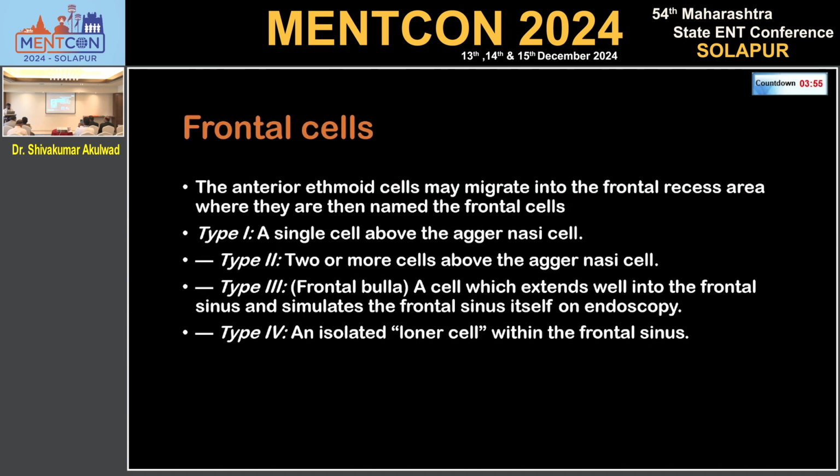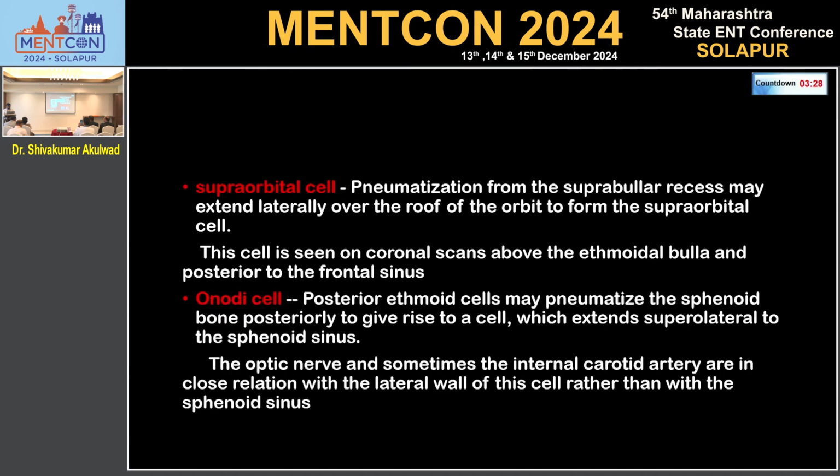Frontal cells. Anterior ethmoidal cells may migrate into the frontal recess area where they are named frontal cells. There are 4 types of frontal cells. Type 1 is a single cell above the agger. Type 2 is 2 or more cells above the agger. Type 3 is also called frontal bulla, a cell which extends well into the frontal sinus and simulates the frontal sinus itself on endoscopy or during exploration. Type 4 is an isolated cell within the frontal sinus.